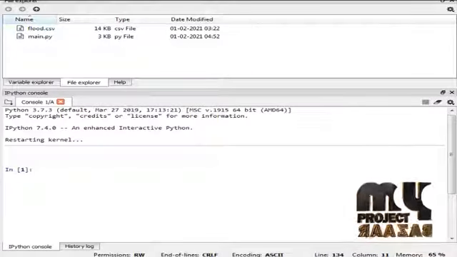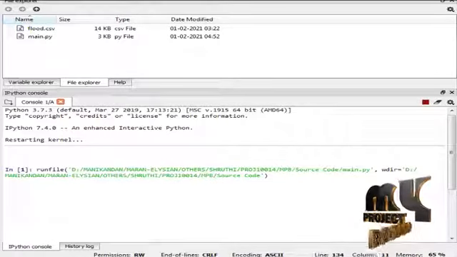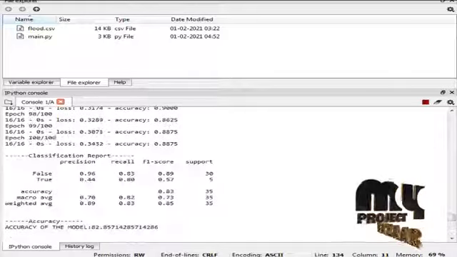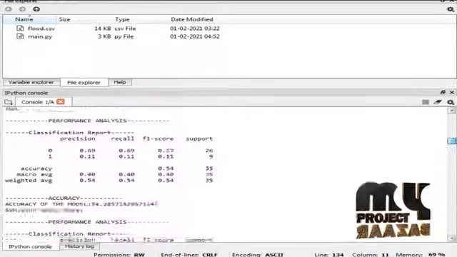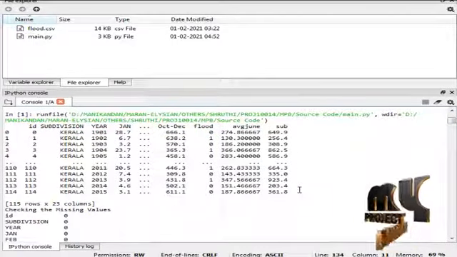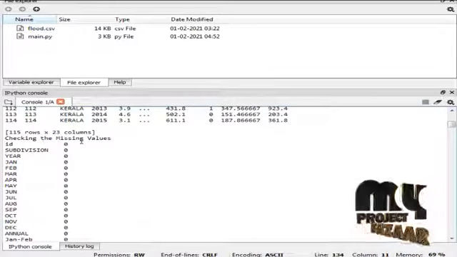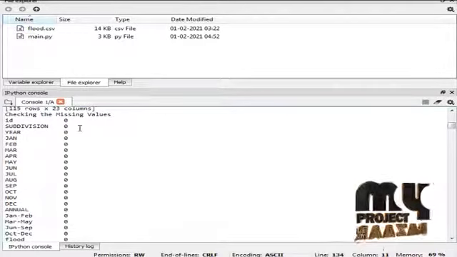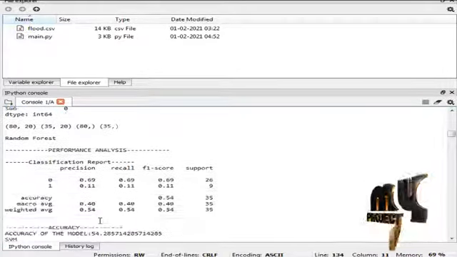I am going to run my project in Anaconda Navigator Spyder IDE. And this is the sample dataset of the flood severity dataset. And this is the pre-processing method. In the pre-processing method, we are checking the missing values. In every column, there are no missing values in our dataset.